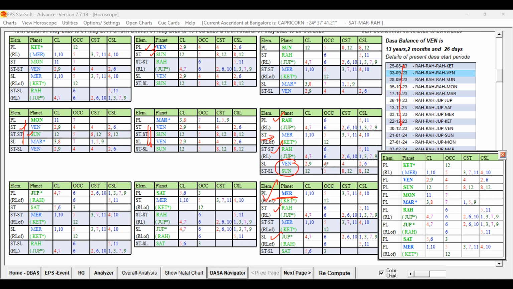But the only thing is, the results are indicating coming back. It will not support her for a long stay. She will stay for some time and will come back only. I think you are able to understand with the help of key planets and self-signification. By carefully studying the strength of the key planets, importantly, the Dasa lord's key planets playing a role in the Bhukti lord is important.